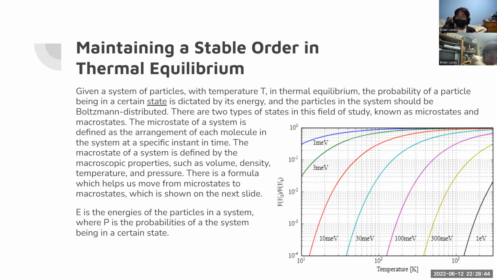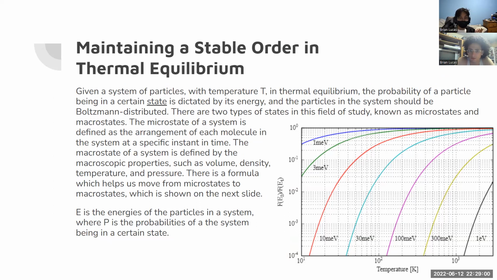So, maintaining a stable order in thermal equilibrium. Given a system of particles with temperature T in thermal equilibrium, the probability of a particle being in a certain state is dictated by its energy, and the particles in the system should be Boltzmann distributed.